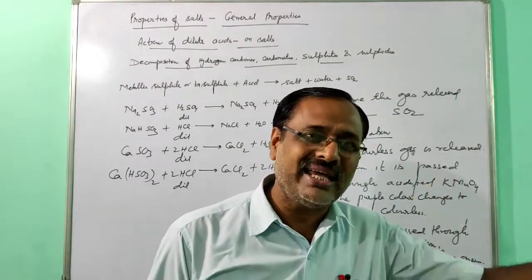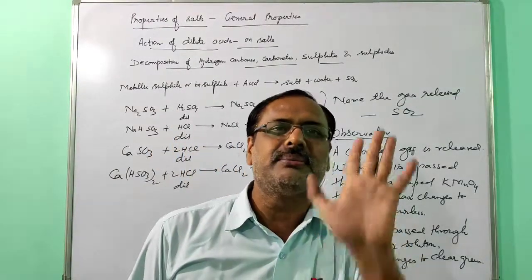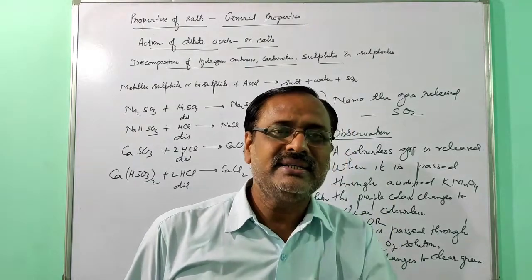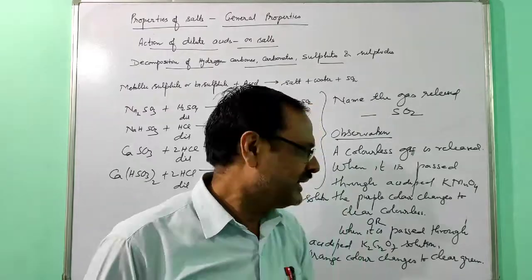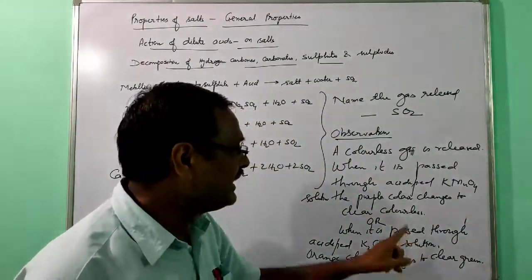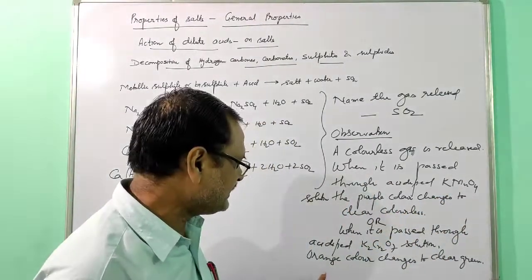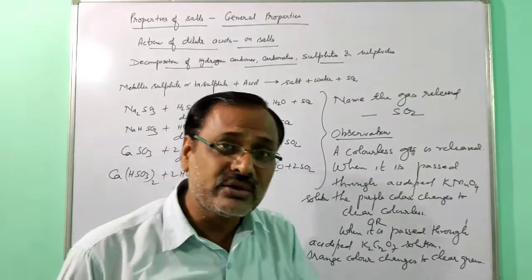And if you pass carbon dioxide through KMnO4 or K2Cr2O7, no color change will be there. The reason is that carbon dioxide is a non-reducing gas, that's why you are not getting a color change. But if you pass sulfur dioxide in KMnO4 and potassium dichromate, it changes from purple to clear colorless and from orange to clear green, because sulfur dioxide is a reducing gas.